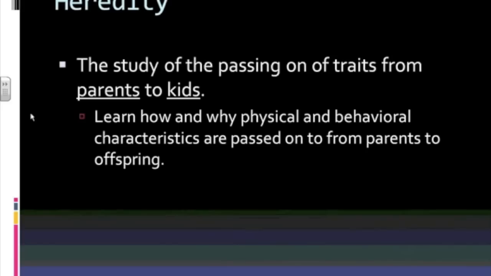First one, heredity. Heredity is the study of the passing on of traits from parents to kids or from parents to offspring. We've been discussing heredity already and its definition. Heredity is learning how and why physical and behavioral characteristics are passed on from parents to offspring.